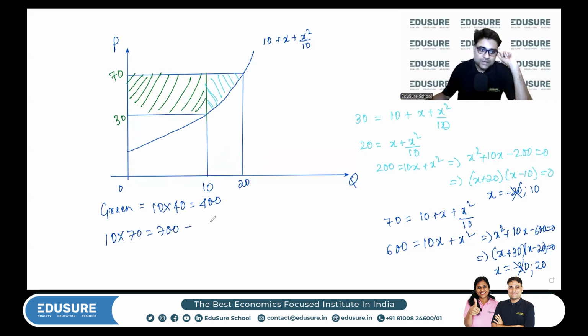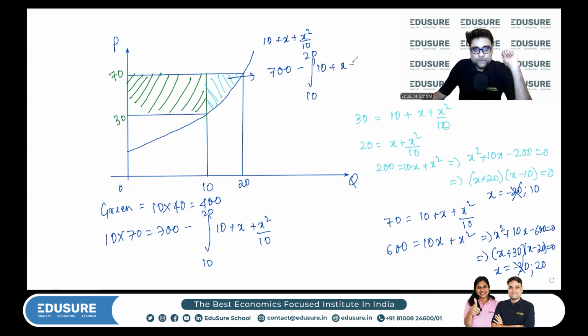700 minus integration from 10 to 20, 10 plus x square by 10. Okay, that will give me this. 700 minus integration 10 to 20. So let's find out the integration value.